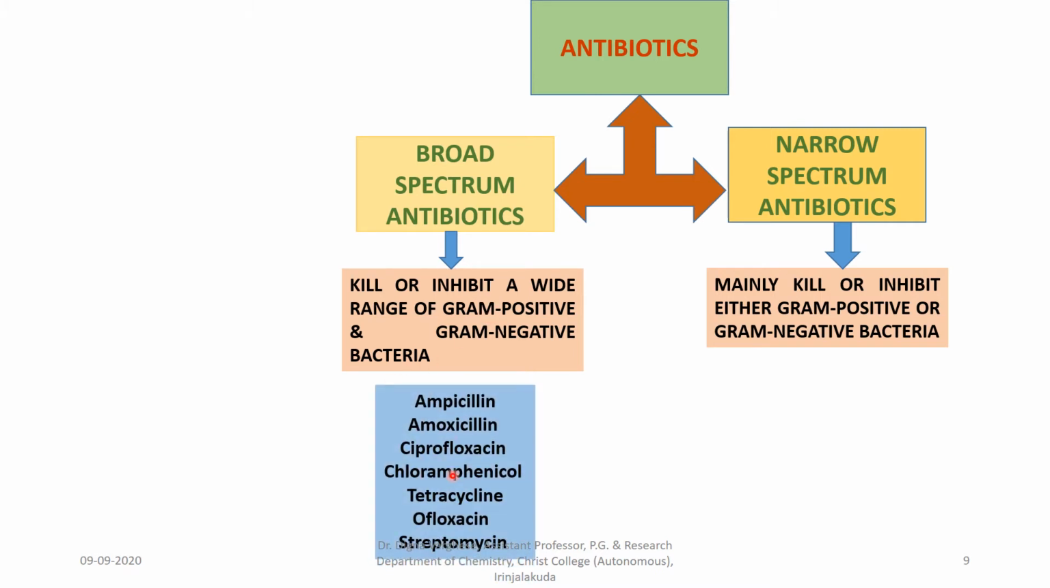Some examples for the broad spectrum antibiotics are ampicillin, amoxicillin, ciprofloxacin, chloramphenicol, tetracycline, ofloxacin, streptomycin. Narrow spectrum antibiotics: penicillin G, bacitracin, etc.